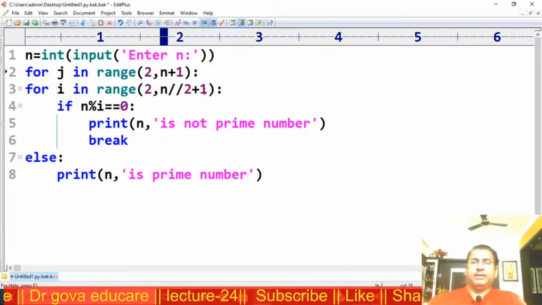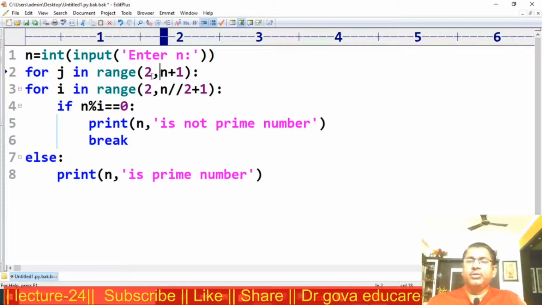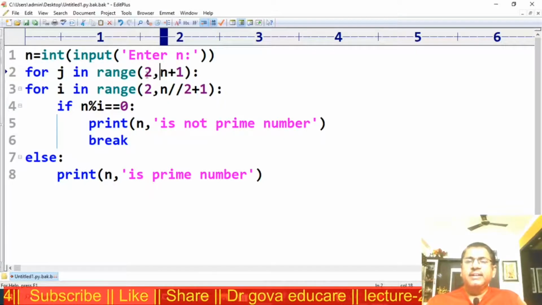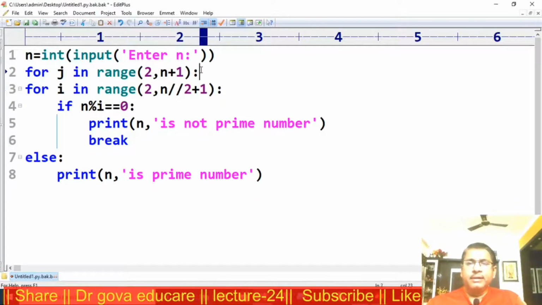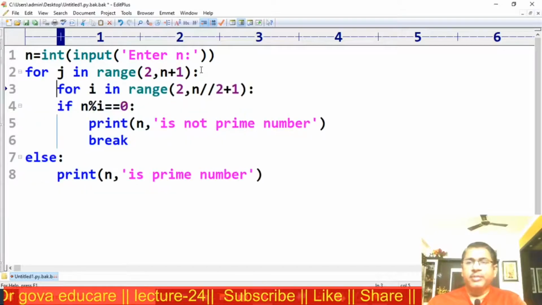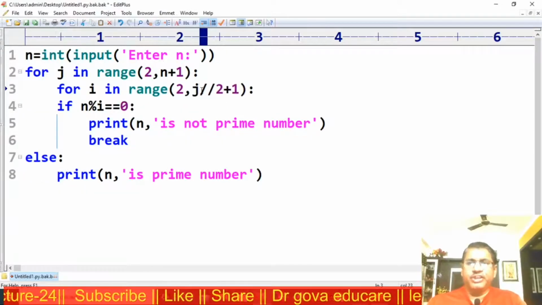I want to check 2 to n, j is equal to 2. I want to check whether this 2 is a prime number or not. Instead of n, here indentation is very important. Instead of n, I want to put j.